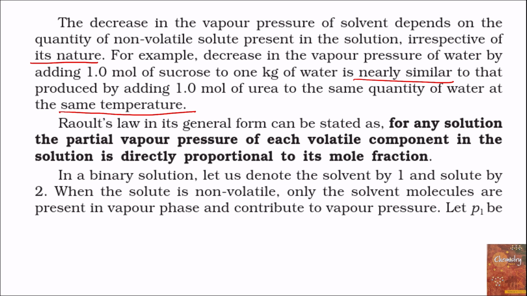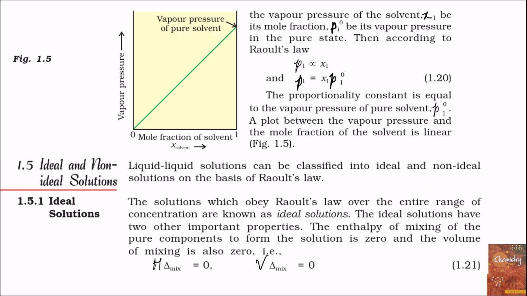Now according to Raoult's law, for any solution the partial pressure of each volatile component in the solution is directly proportional to its mole fraction. Now in binary solutions, let the solvent be denoted by 1 and solute denoted by 2, and the solute is non-volatile, then only solvent molecules are present in the vapor phase and contribute to the vapor pressure. Now let P1 be the vapor pressure of the solvent, X1 be its mole fraction, and P1 naught be its vapor pressure in the pure state.